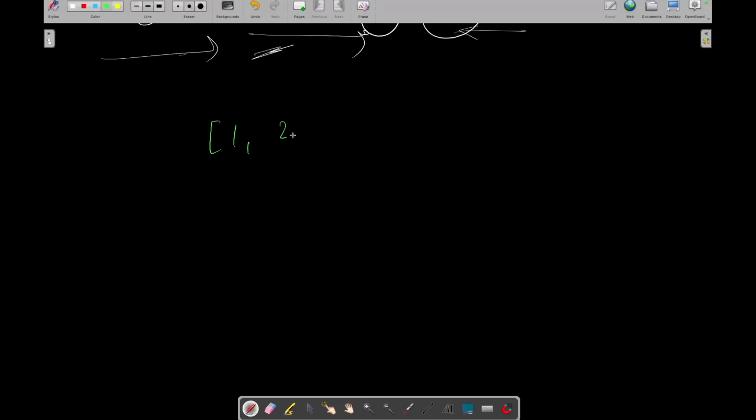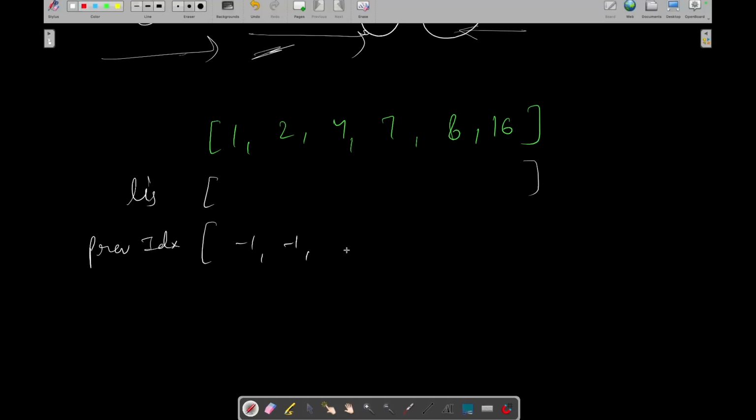So we have the vector 1, 2, 4, 7, 8 and 16. Now we will have the LIS and a previous index vector, which will say that this element was coming from this element. We will initialize our previous index vector with -1, because initially no element is coming from anywhere, and our LIS is initialized with 1. I will also index these elements 0, 1, 2, 3, 4, 5.